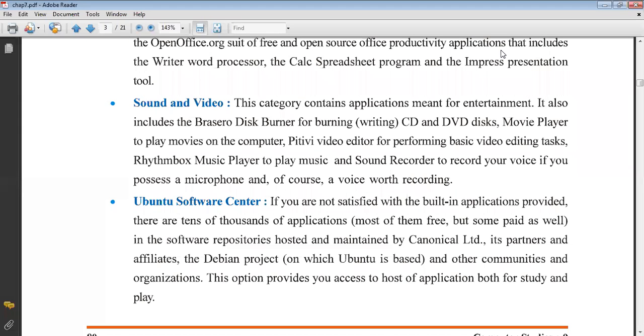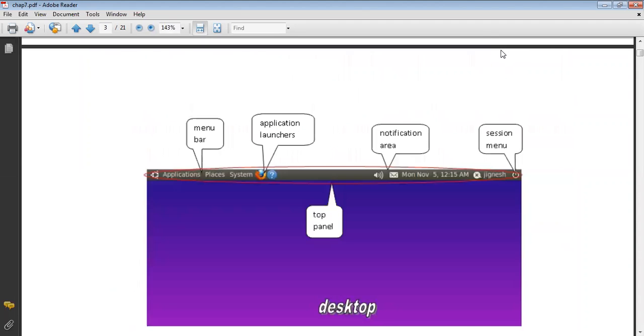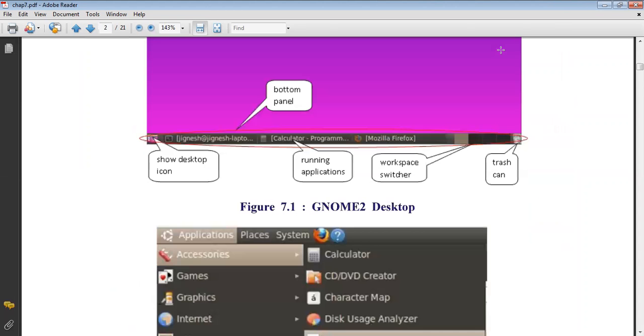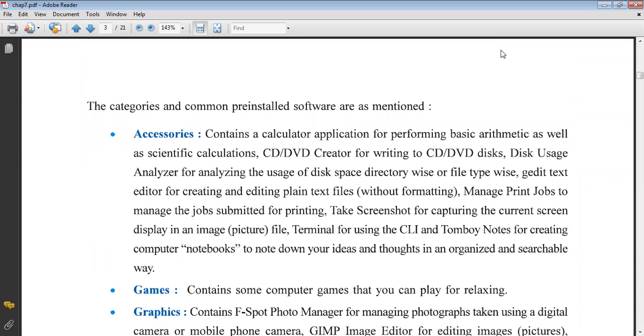Hello everybody. In the last session, we started our seventh chapter, Introduction to Ubuntu Operating System. Introduction to Ubuntu Linux GUI. GUI means Graphical User Interface. We already covered the contents of the GUI of Ubuntu.